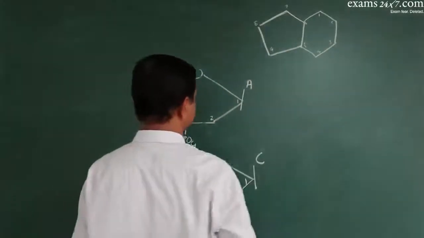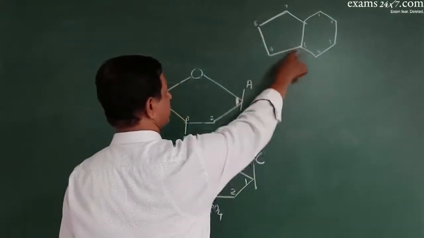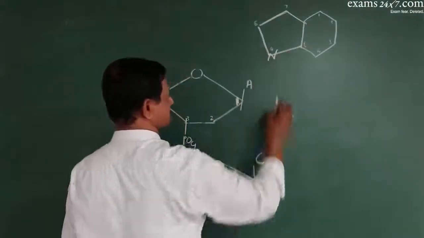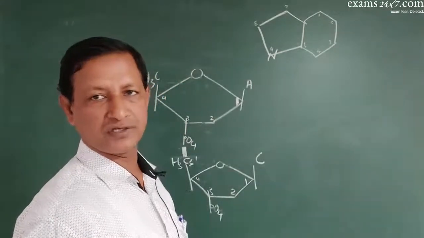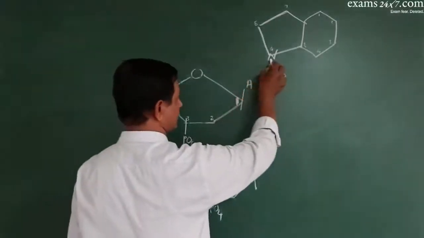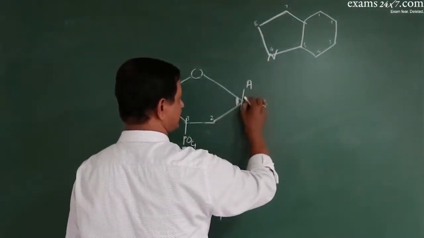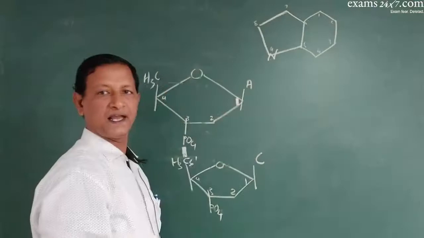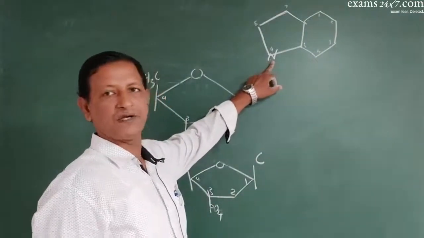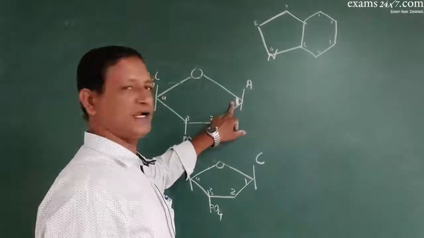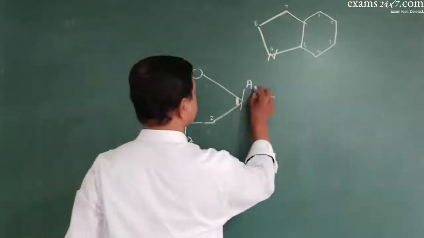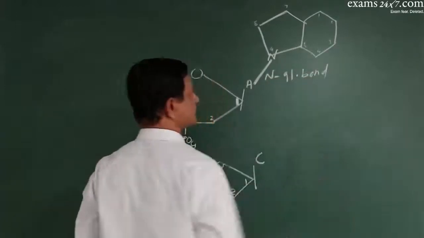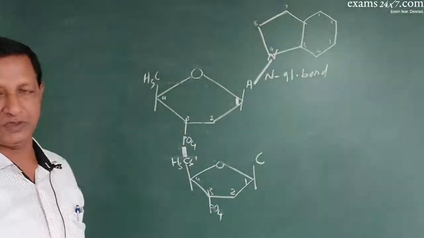Now how does the linkage take place? Linkage between purine and sugar is in such a way that, see, this is N9, the nitrogen atom at the 9th position. So in a purine molecule, the bond occurs between the 9th nitrogen atom and the first carbon atom. I repeat, the 9th nitrogen atom of the purine with the first carbon atom of the sugar to make an N-glycosidic bond. So this is the N-glycosidic bond.